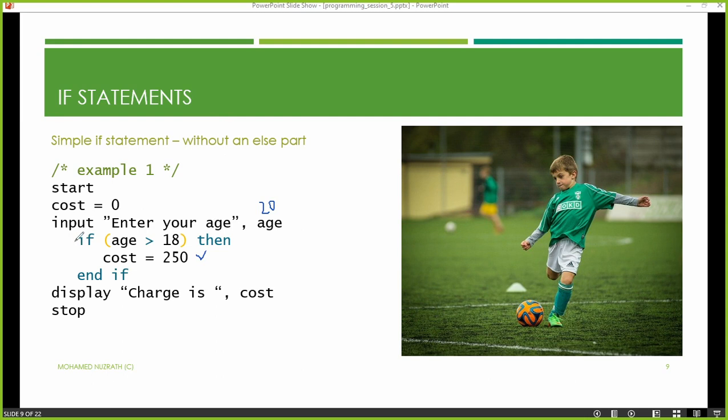So based on a condition, it will decide whether to do an instruction or a set of instructions or not to do it. So if we take the fourth line, which is the if condition, the computer checks what you have given inside the parentheses. It checks whether age is more than 18, and only if it is true, let's do that. So if it is true, it's going to set the cost to 250, otherwise it's not going to do anything. The age that you entered was 20, so 20 was greater than 18, so the cost got set to 250.